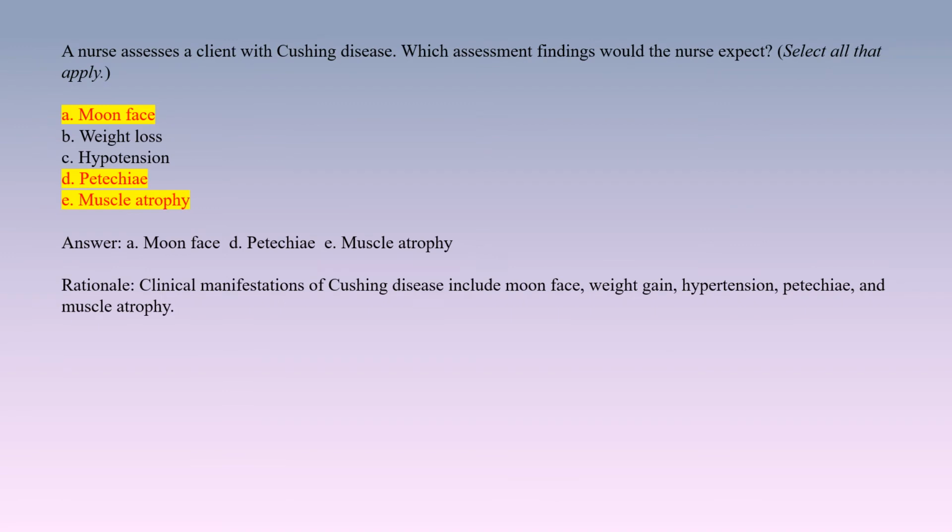Answer. A. Moon face. D. Petechia. E. Muscle atrophy. Rationale. Clinical manifestations of Cushing disease include moon face, weight gain, hypertension, petechia, and muscle atrophy.